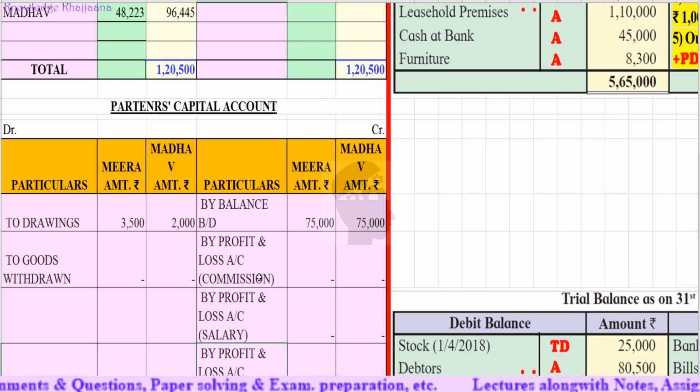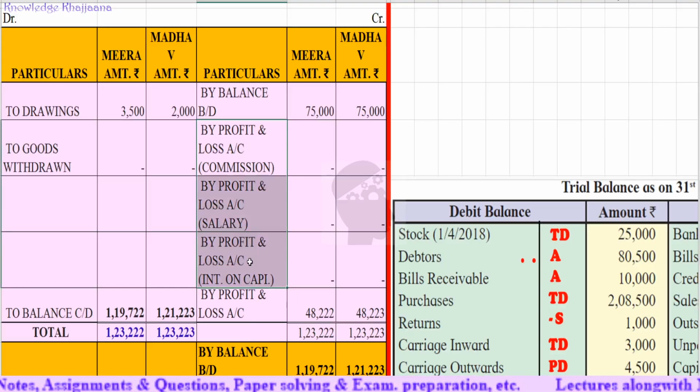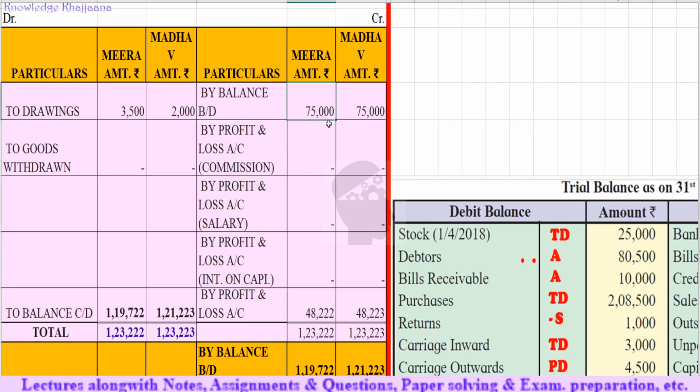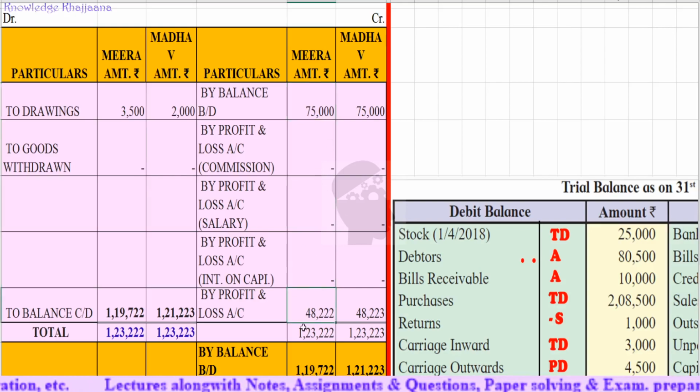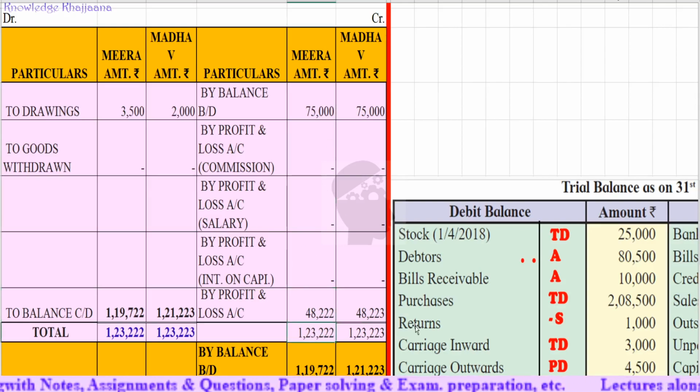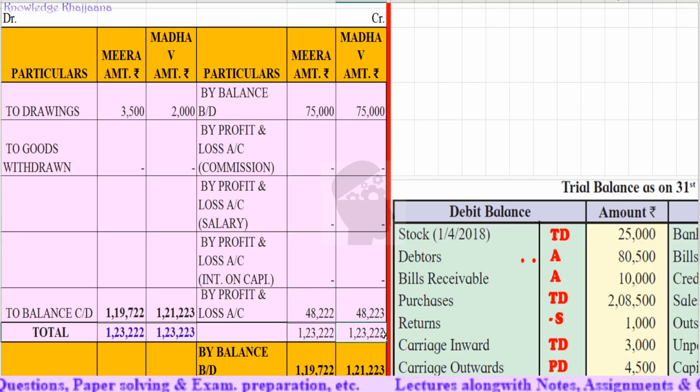Okay, and whatever their other entries like commission, salary, interest on capital, all these would have gone into their current account. But here the current account balance has not been given. It is clearly understandable that the partners are maintaining the capital by the fluctuating capital method. So their capital will fluctuate. It was 75,000, but by adding the net profit, it became 1,23,222 and 1,23,223.